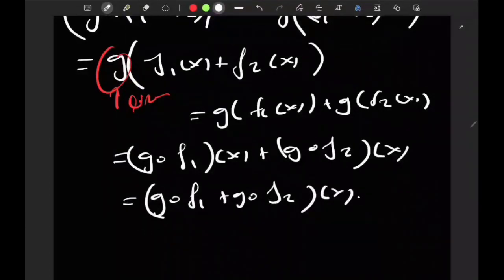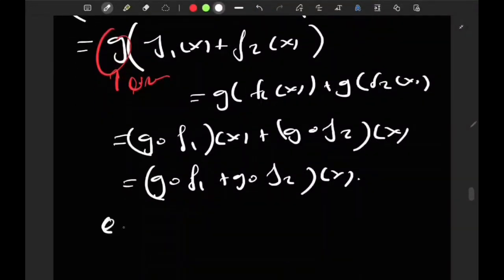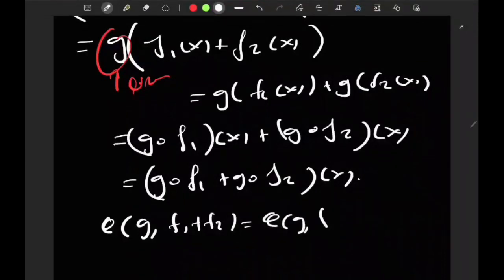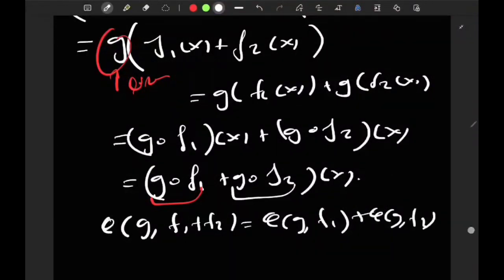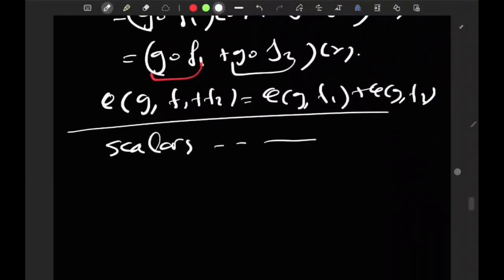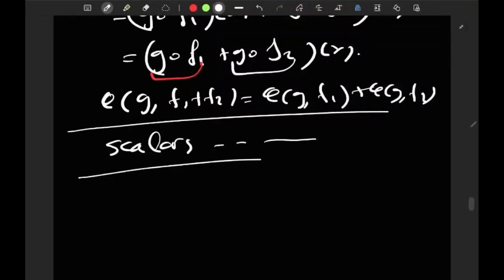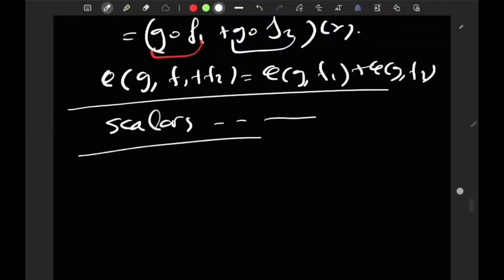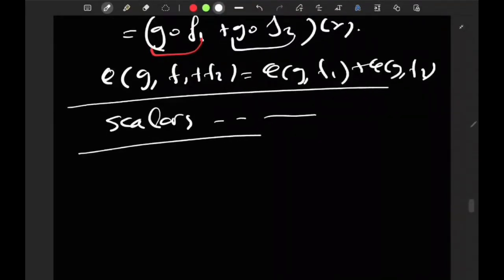And that's why you get that phi of g, f1 plus f2 is phi of g, f1, the first one here, plus phi of g, f2, the second one here. Of course, if you want to do the scalars, scalars are super easy as well, same story, multiplying by a scalar. So that's why the map phi is bilinear. But moreover, the map phi in these particular spaces is going to be a continuous map.